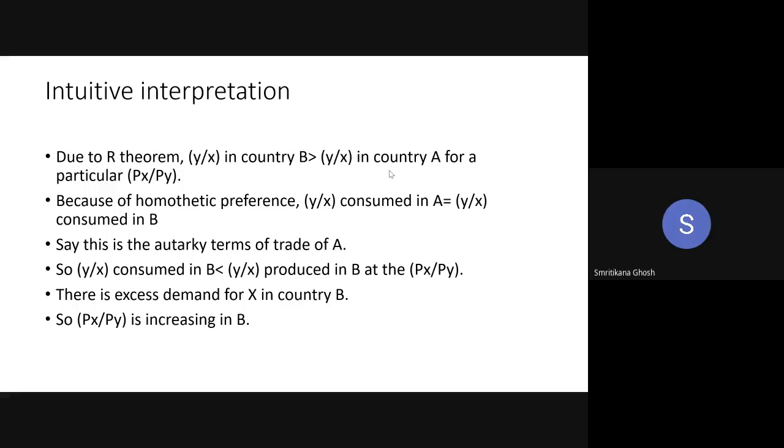Okay, fine. If it is clear, now look, country B. Country B is assumed to be a capital abundant country. So we can easily say that in country B, the availability of capital is more than in country A. Is it okay? So if relatively more capital is available in country B, then country B is interested in producing more of the capital intensive commodity than country A. Right?